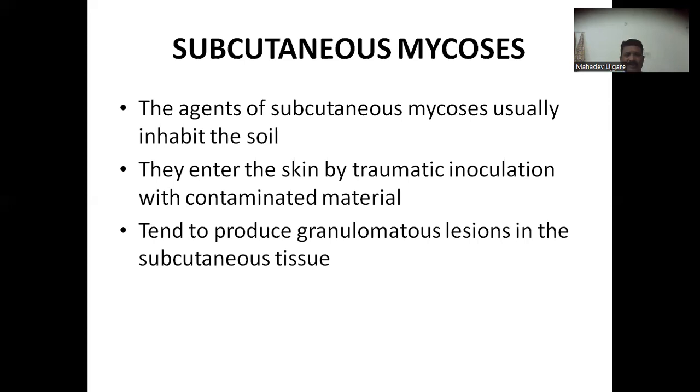The agents of subcutaneous mycosis usually inhabit the soil. And how do they enter the body? They enter the skin by traumatic inoculation with contaminated material, and they tend to produce granulomatous lesions in the subcutaneous tissue.